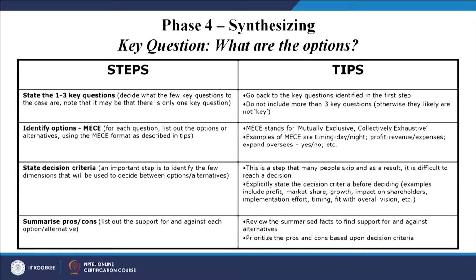These options again, looking into the nature of the industry and the particular company, we must check whether a particular option will be applicable to this company and this nature of industry or not. Then state the decision criteria. An important step is to identify the few dimensions that will be used to decide between the options or alternatives. This is a step that many people skip, and as a result it is difficult to reach a decision. So, if you skip this, that is, the decision criteria.